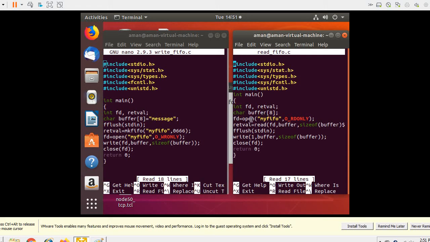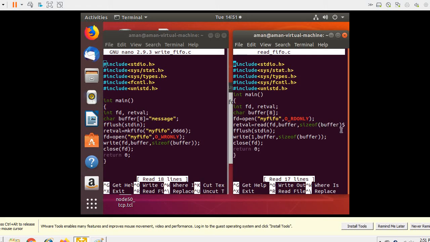So this is the file descriptor and the open system call, and this is the pipe you want to read from. This was the name of the pipe, that is myFIFO. Open myFIFO named pipe in read only mode. Fine. Once you have opened it, you want to read the contents which are there in the pipe. For that you need to use the read system call: read, then the file descriptor which is associated with this pipe, then the buffer where you want to read the contents, which we have declared earlier, and the maximum size that you can read.